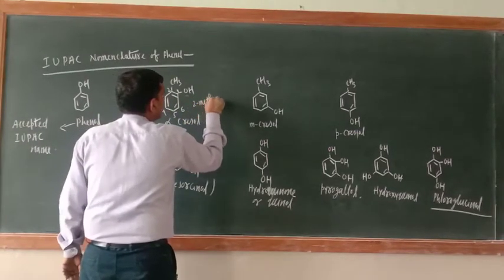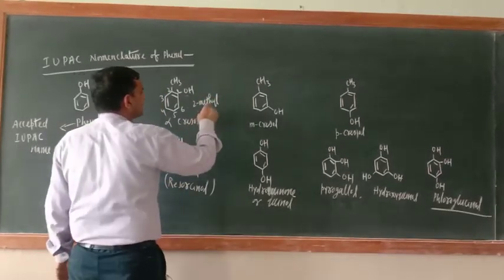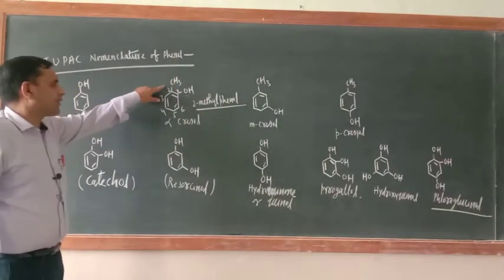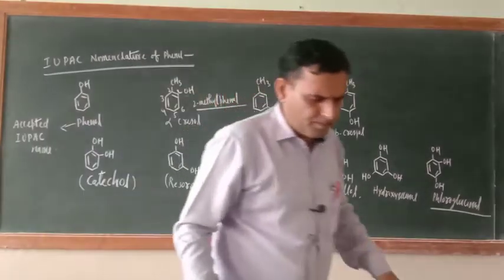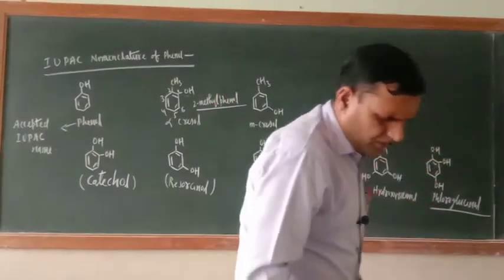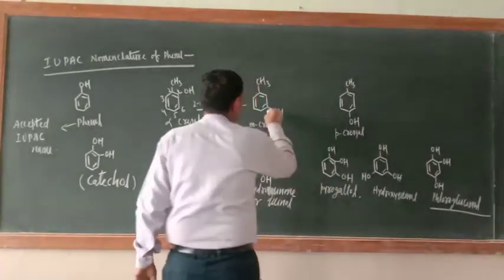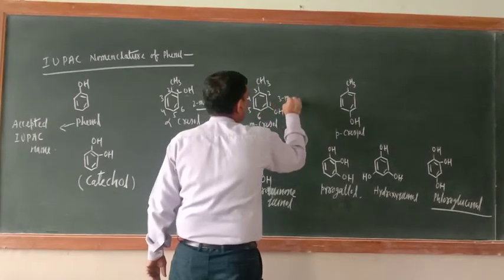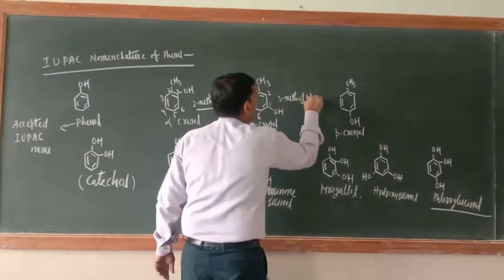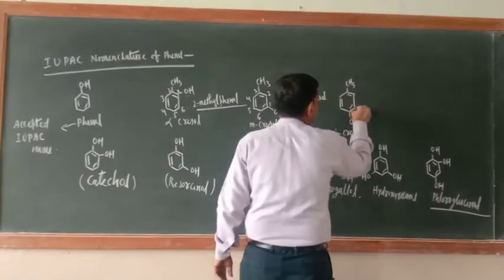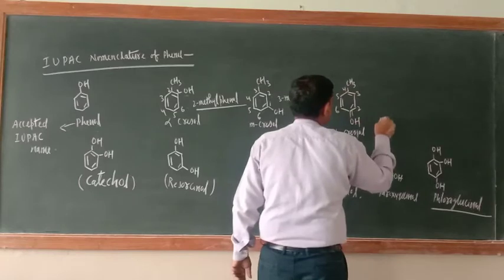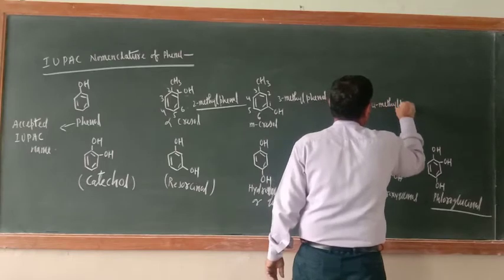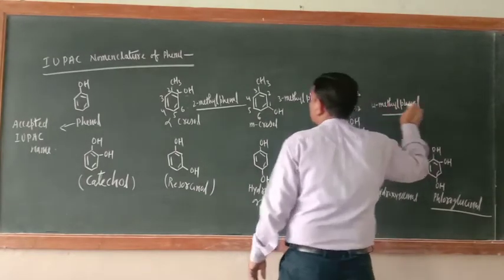Okay, so just see here, what is the name of this one? 2-methyl phenol. Okay, I told you na, derivatives of phenol. So at 2 number methyl group is there, 2-methyl phenol. Simple, no problem. Now what about this one? This is 1 2 3 4 5 6. So this is 3-methyl phenol. This is 1 2 3 4 5 6. So what is the name of this one? 4-methyl phenol.